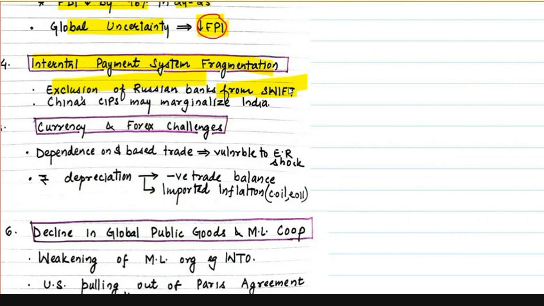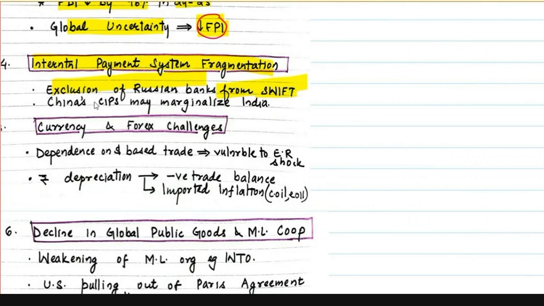As Russian banks are not part of SWIFT now, there is a ban on them. Therefore, payments of Russian oil companies are stuck in accounts in Indian banks. The payment is delayed. That's again causing a further problem for India in terms of import of certain things.